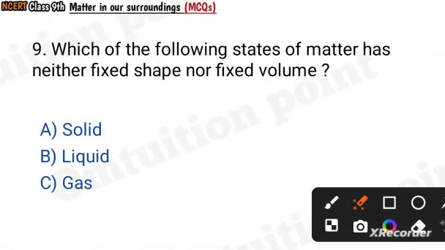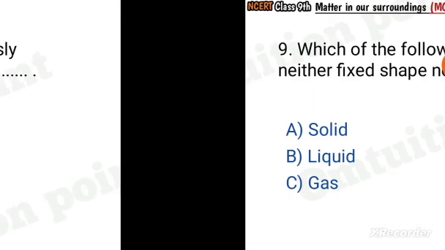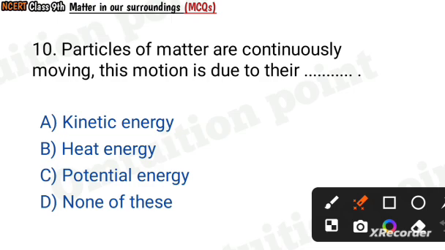Question number 9. Which of the following states of matter has neither fixed shape nor fixed volume? Solid, liquid, gas. Gas. Question number 10. Particles of matter are continuously moving. This motion is due to their kinetic energy, heat energy, potential energy, none of this. Kinetic energy.